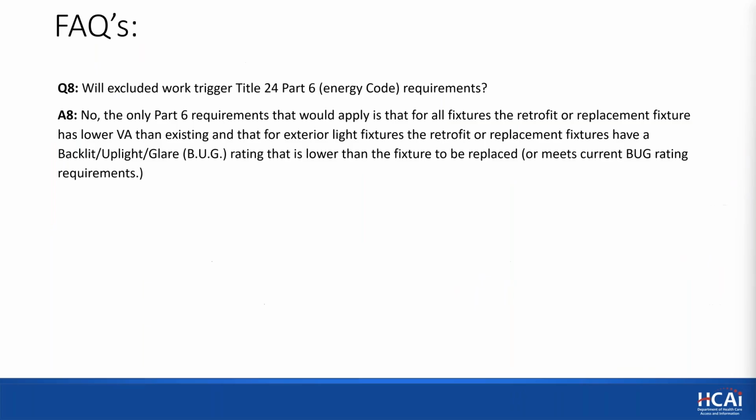Number 8, will excluded work trigger Title 24 energy code requirements? No. The only part that really comes in is the BUG rating, which we feel is important to make sure that for exterior lights we're not contributing excessive glare with the change out of the fixture. So no, you wouldn't need to submit Title 24 Part 6 energy code requirements. You just would need to comply with the BUG rating.